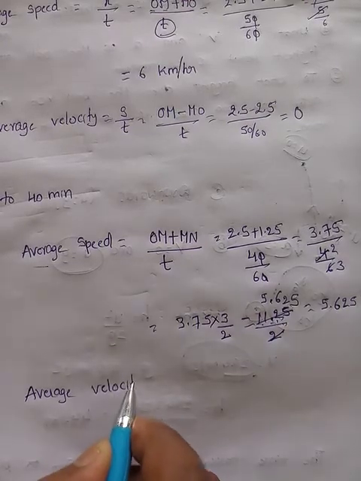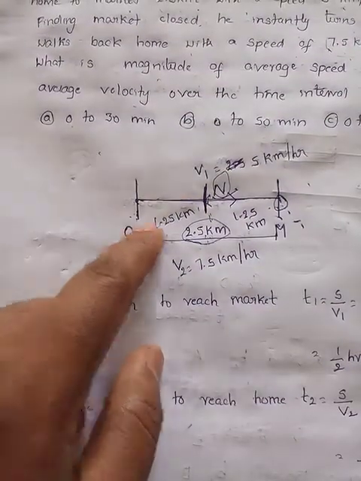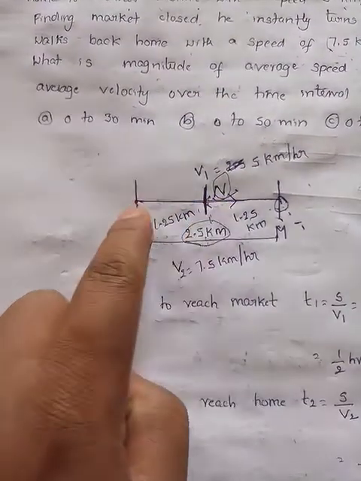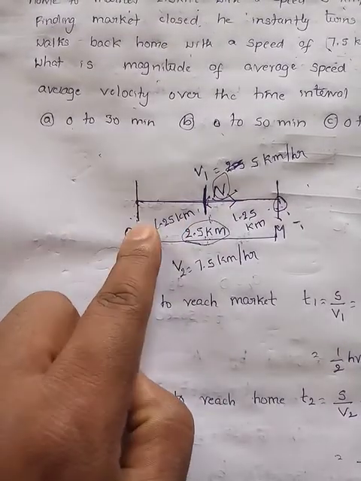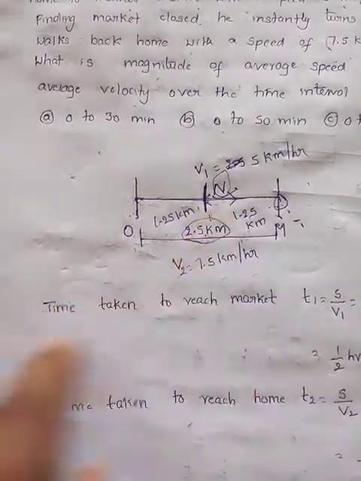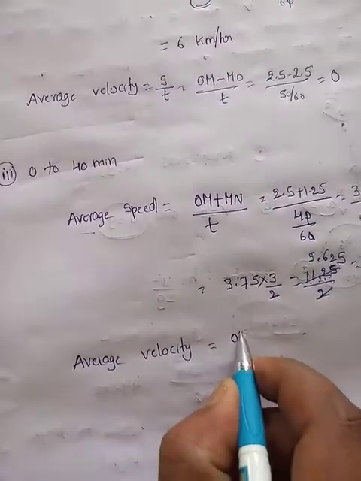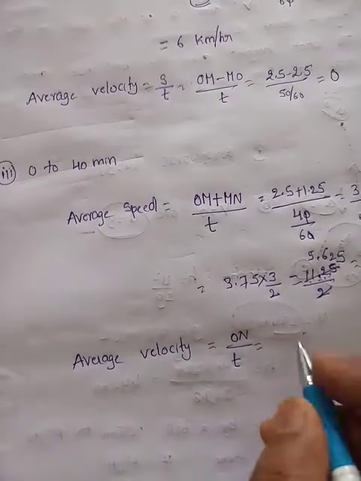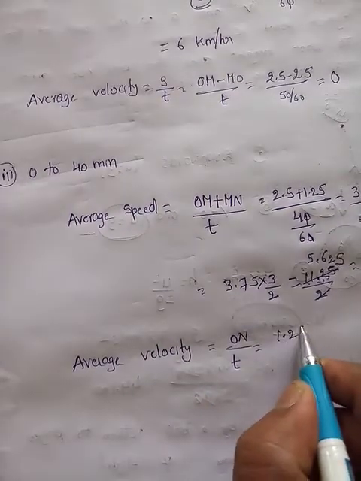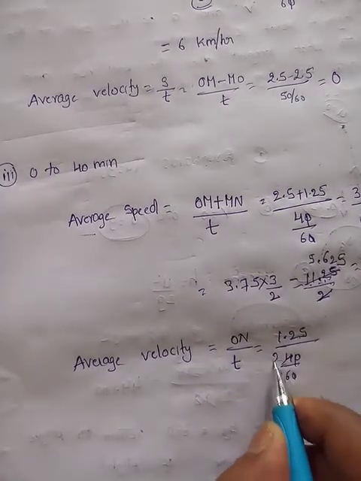Last one is average velocity. So average velocity is displacement, right? Initially you are at O. After 40 minutes you are at N. So what is the displacement? The shortest distance between initial point and final point. Initial point is O. Final point is N. So average velocity is equal to ON by t. What is ON? 1.25 kilometers by time taken, 40 by 60, that is 2 by 3.